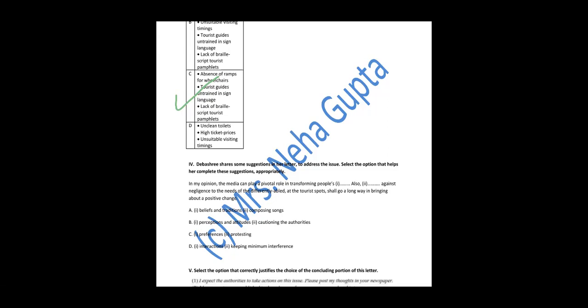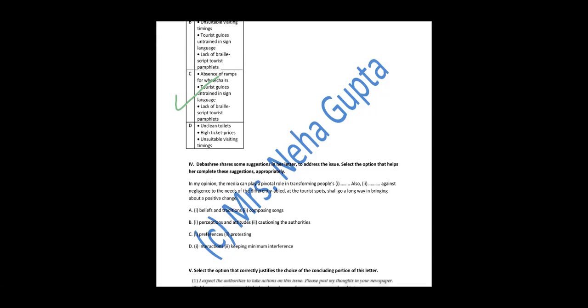So Debashri is saying that media plays a pivotal, important role in transforming people. What has to be changed? People's beliefs and traditions. Are we talking about any religion here? So how come beliefs and traditions? And the second part says composing songs. Are we singing something? No. A point is totally irrelevant.